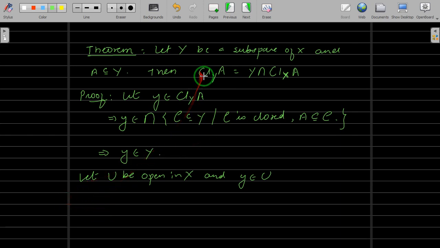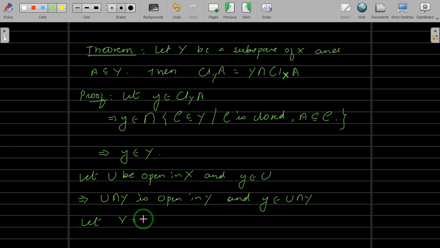So here we have U is open in X. This implies U intersection Y is open in Y in the subspace topology, because you have an open set in X and you are taking the intersection of that open set with Y. That means this is open in Y, and y belongs to U intersection Y, because we already proved that y belongs to Y, and we know that y belongs to U. So let us make it simpler.